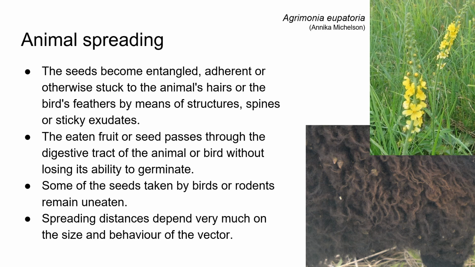So the animal, for example, if you get stuck in a wolf's fur, one wolf can run during one day and night more than 200 kilometers. So the seed could then travel very far. One example is Agrimonia eupatoria, which has very small sticky seeds that get stuck in the fur of sheep and is then transported in that way.